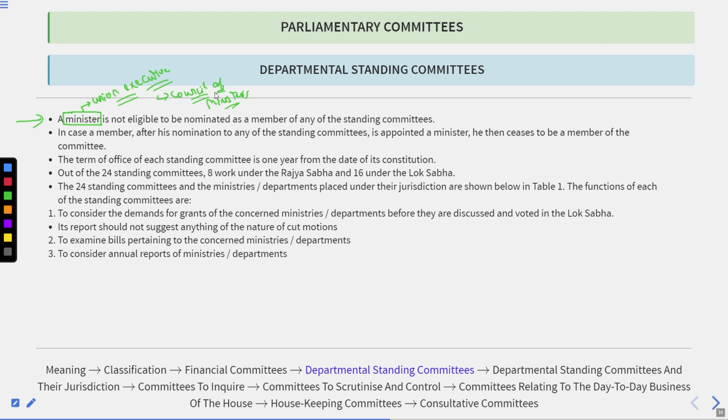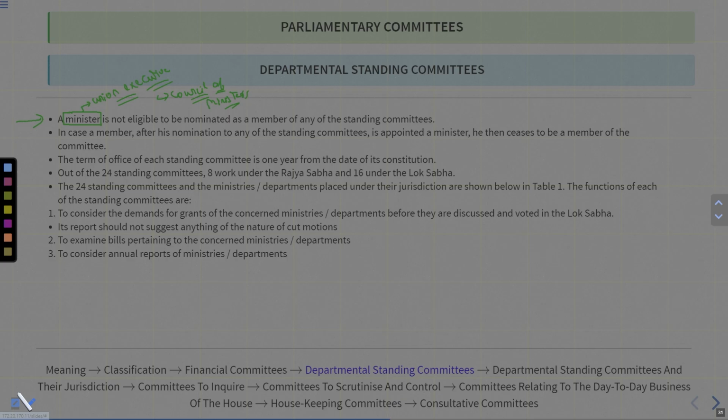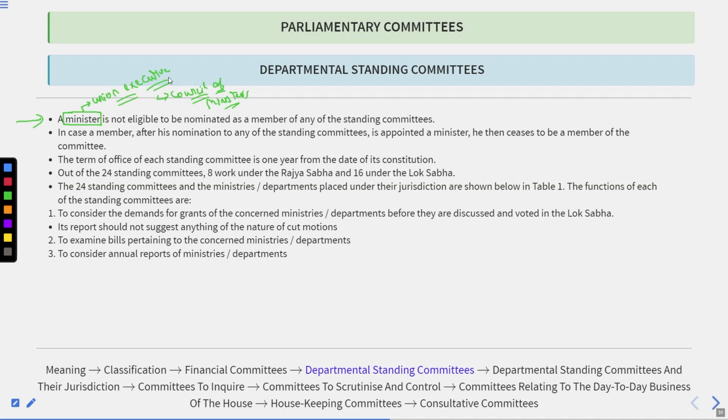Okay. So ultimately he will be holding a ministry under the central government, or somehow will be related with a department of the central government. So what will that mean? It means that if he is a part of any committee, then he can somehow manipulate the data. And once the data is manipulated, then what will happen?